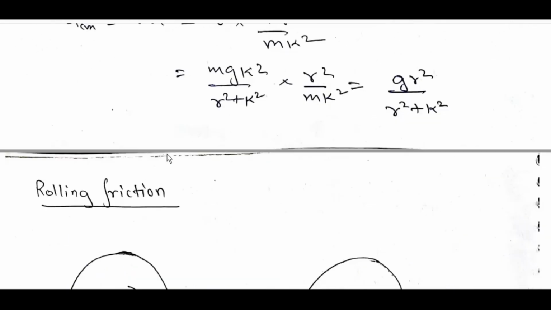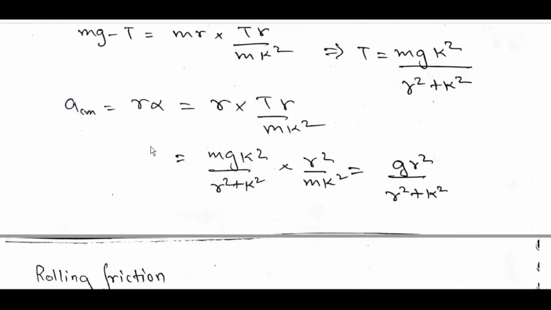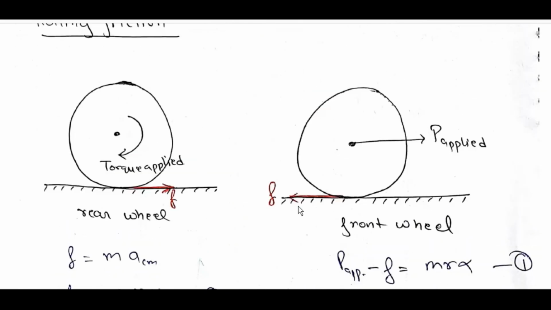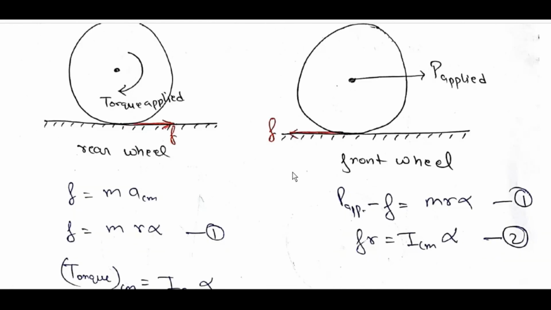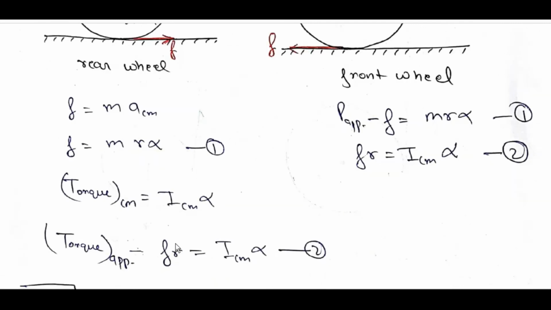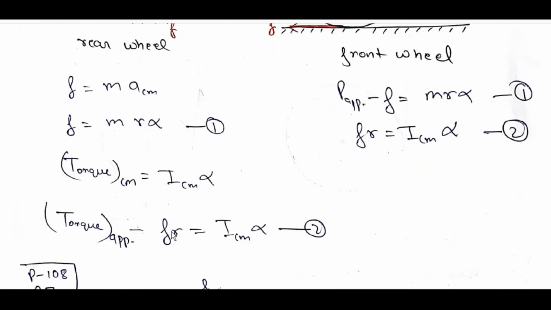Rolling friction. Rear wheel, front wheel, torque applied. P applied on front wheel, torque applied. F is equal to m a_CM, F is equal to m R alpha, torque about CM is equal to I_CM alpha. Torque applied minus F R is equal to I_CM alpha.